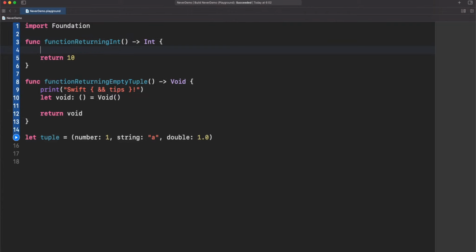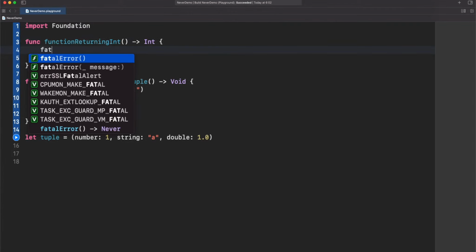For example, if we call something like fatalError, this is a function that immediately will crash your app. And if you read the description here, it unconditionally prints a given message and stops execution. The message is optional, but what is not optional is that your app will crash. This sounds terrible, but crashing is the only way to stop the execution, at least in iOS, right away. There's no other way to close your app.